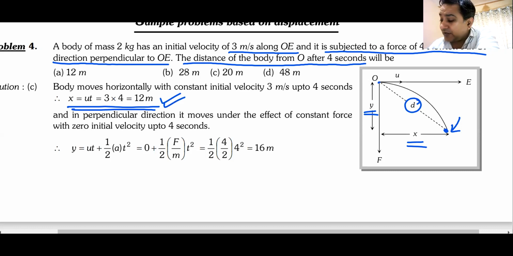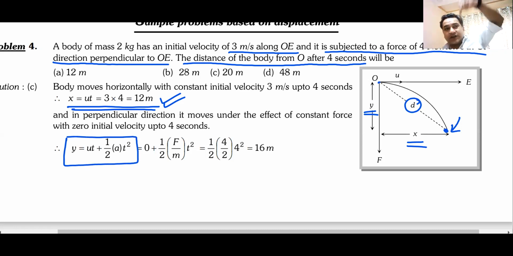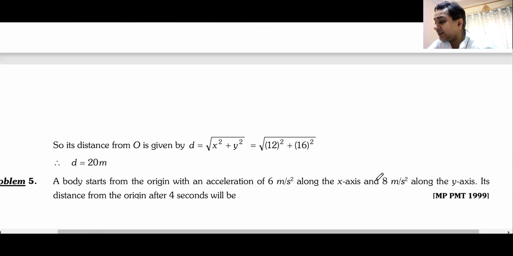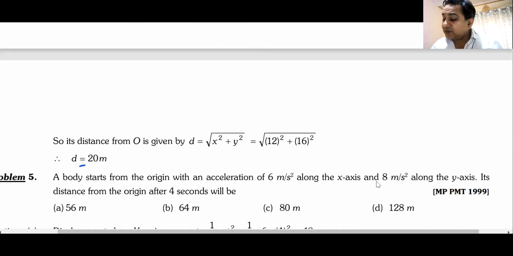To get the Y component, ut plus half at square. Acceleration is along the downward direction. Everything is along the downward direction. So you can call y as negative, or you can call everything as positive. Doesn't matter. Initial velocity along y is 0, so half at square. You will get 16 meters. Square root of 12 square plus 16 square will be your answer, and I think that would be 20 meters.